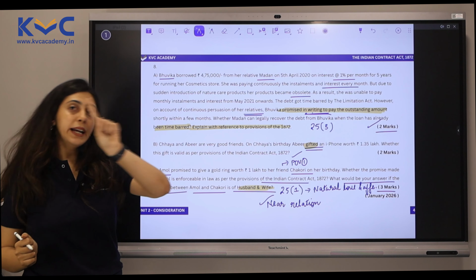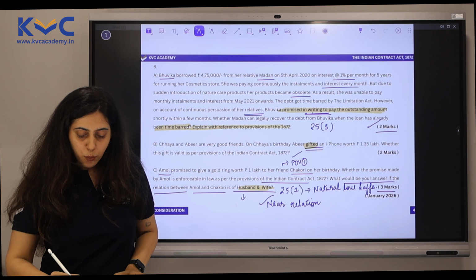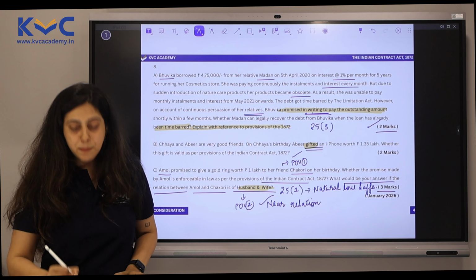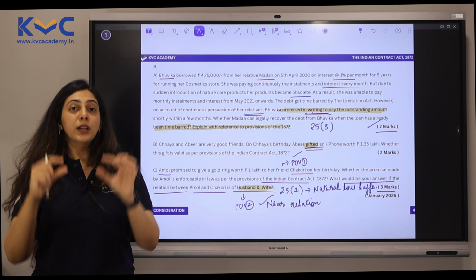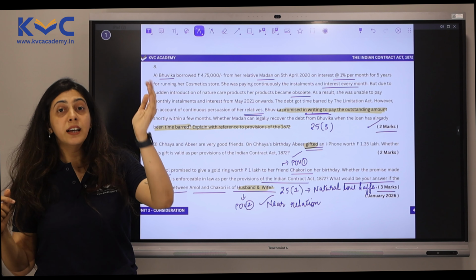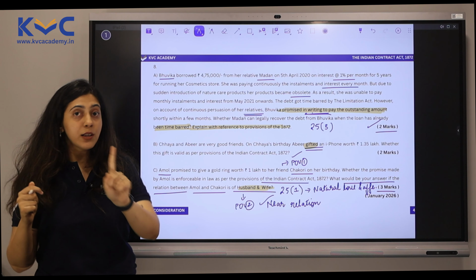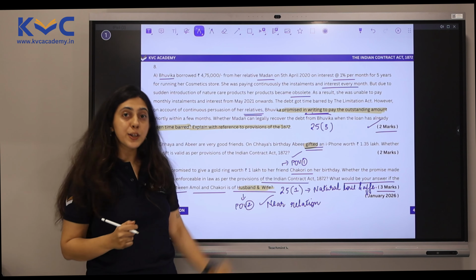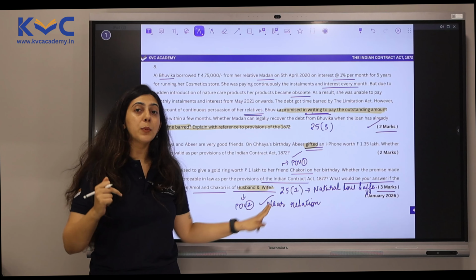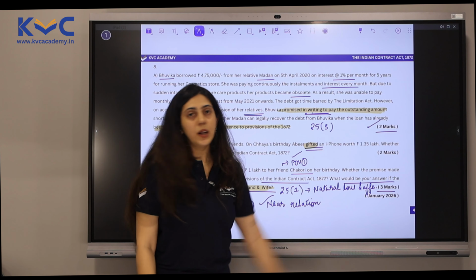So point of view 1, it will not be valid since it is just friendship, but POV 2, which is in case of husband and wife, it will absolutely be valid. So you will give the explanation as per the provisions of section 25, subsection 1, write the content, then applying the above provisions, you will first answer the question from the point of view of friendship and then from the point of view of husband and wife, which will easily give you 3 marks.